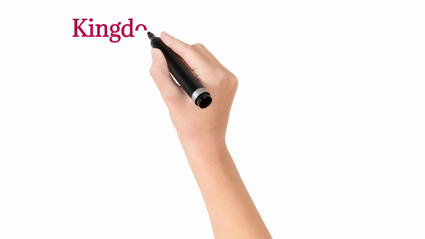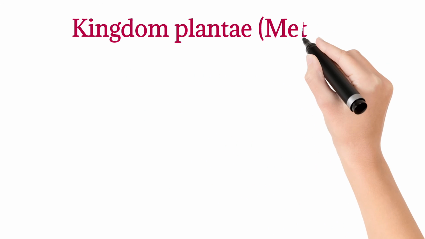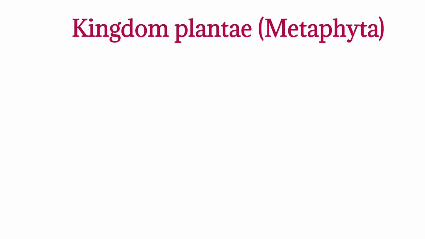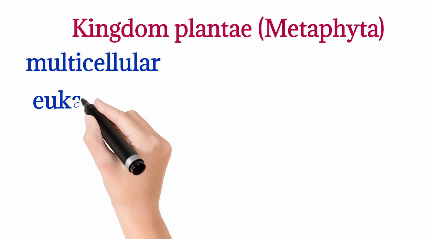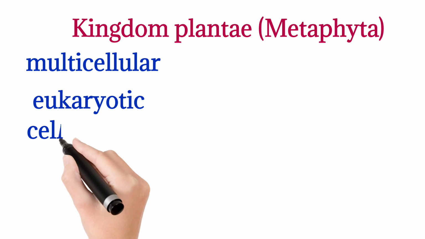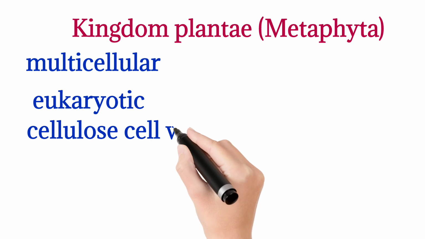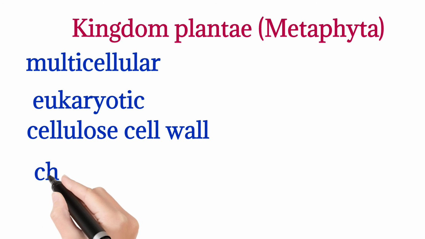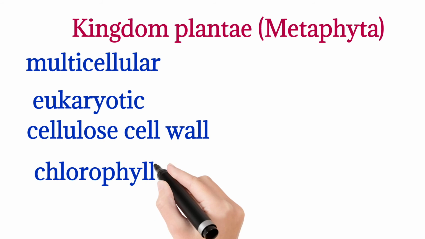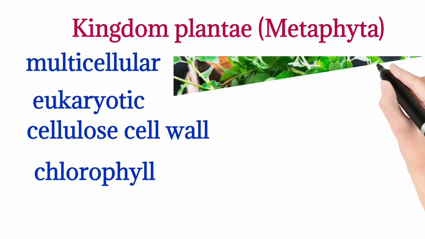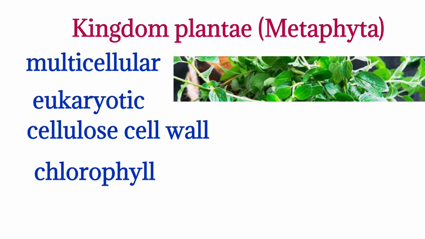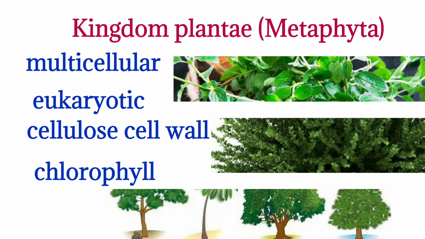The fourth most complex kingdom is Kingdom Plantae, also called Kingdom Metaphyta. This kingdom includes multicellular plants with eukaryotic cell. The cell of these organisms possess a cellulose cell wall and a green pigment called chlorophyll. Chlorophyll helps in photosynthesis. Kingdom Plantae covers all types of plants, including herbs, shrubs, and trees.